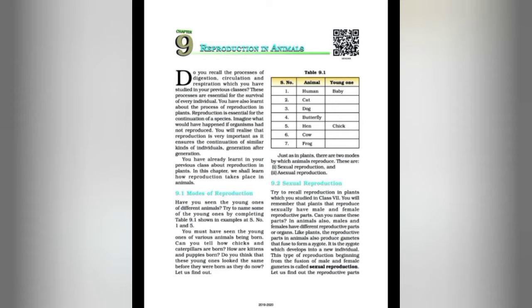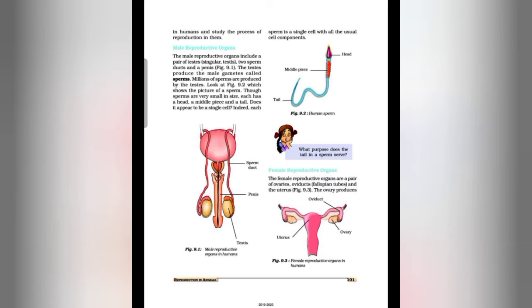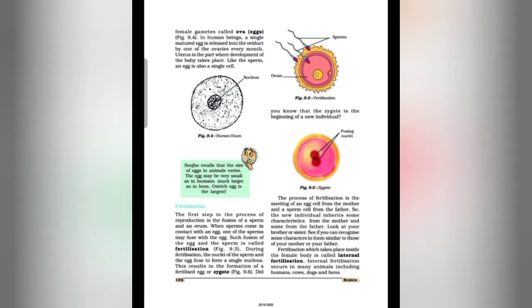We have started chapter 9, reproduction in animals, and today we are going to start the next topic, that is fertilization. Students, in our previous video we studied the male reproductive system and the female reproductive system, and we know that ova are called female gametes and sperm are called male gametes. So now we'll study the next step, that is fertilization.